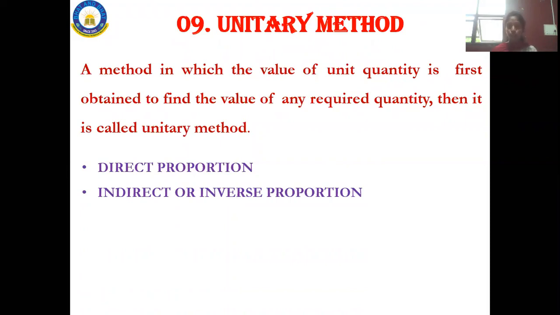Indirect or inverse proportion also has its own ways to solve problems. I'll discuss direct and inverse proportion when we meet in class and do this chapter, because I'll show you some examples and then explain the concept.